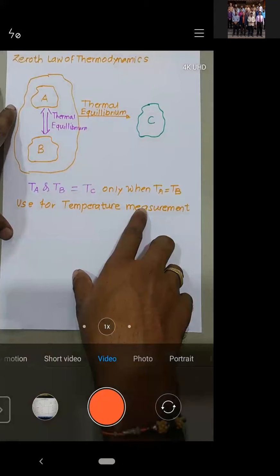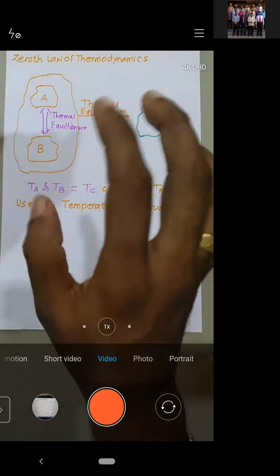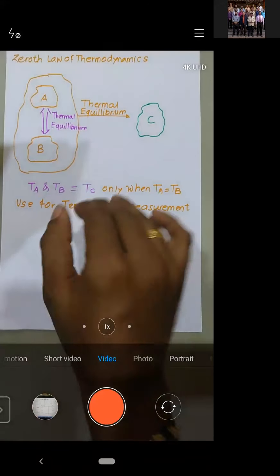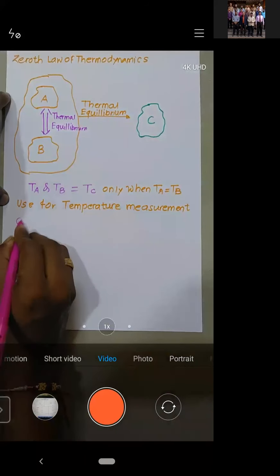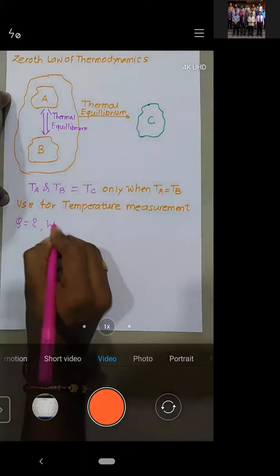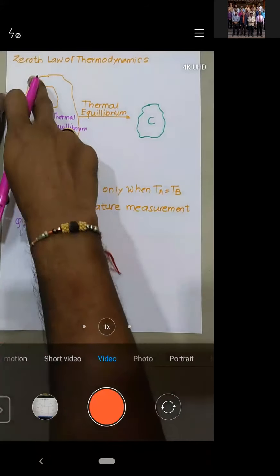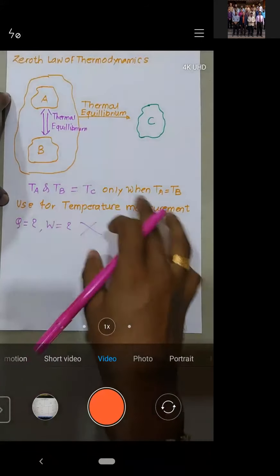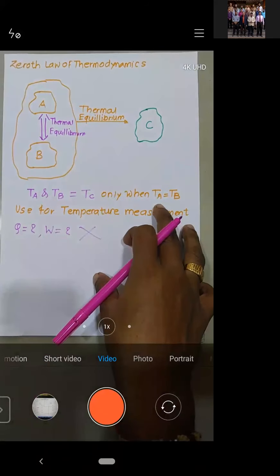zeroth law. But this is a use, and this is also the disadvantage of zeroth law. Zeroth law only talks about temperature. It doesn't talk about the amount of heat or the amount of work, right? So this is a disadvantage of the zeroth law of thermodynamics. That is the reason why we need to go for the first law of thermodynamics.